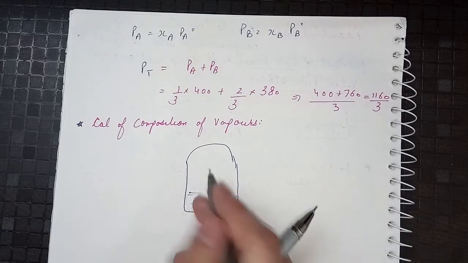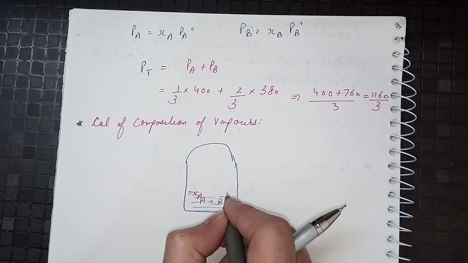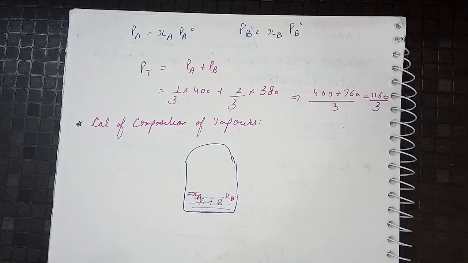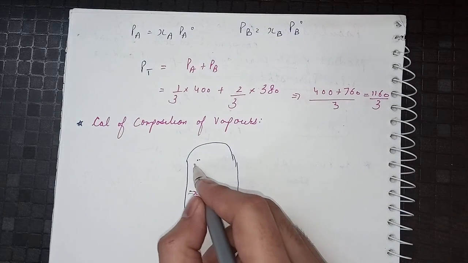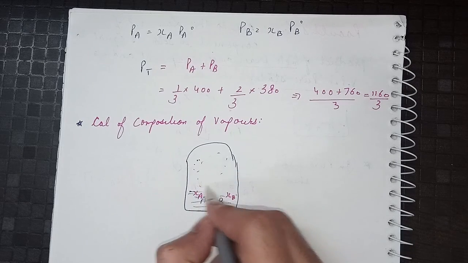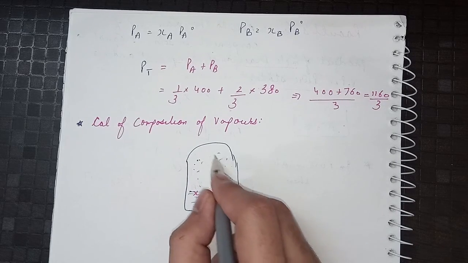The mole fraction of A will be some XA and that of B will be some XB, and if we heat this, then there will be vapors which will consist of both A and B.